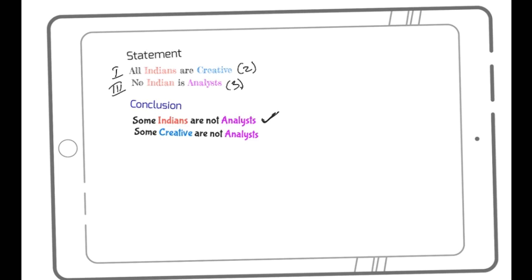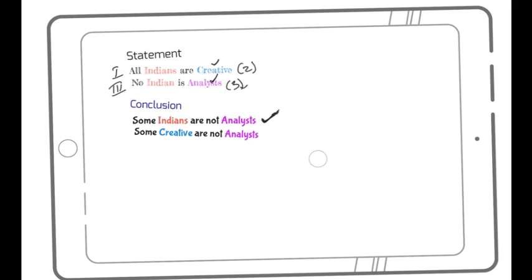We had seen this, out of these three conclusions. Out of these three, we have one here. So obviously, the first is following. And in the next, I have between creative and analyst. Creative and analyst. So obviously I'll have to combine the two statements. So let's go ahead and draw the diagram.